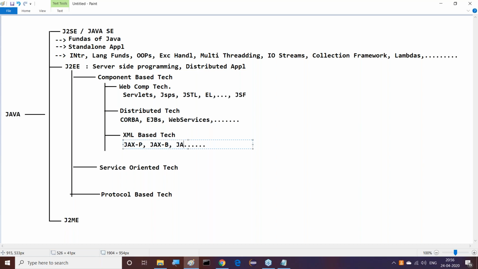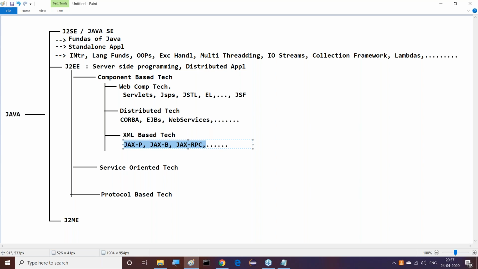The next one is JAX-RPC, which is also available. Like this, a number of technologies exist here. Of course, JAX-B, JAX-P, and JAX-RPC are the basics for web services, SOAP services. On the base of that only we will go for web services. So these are exactly the technologies available under